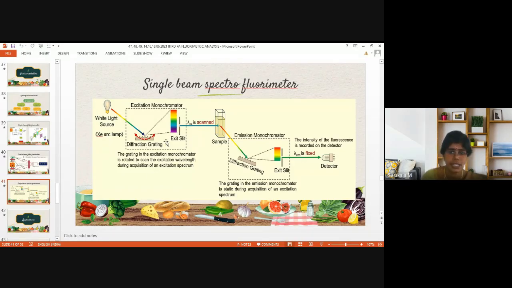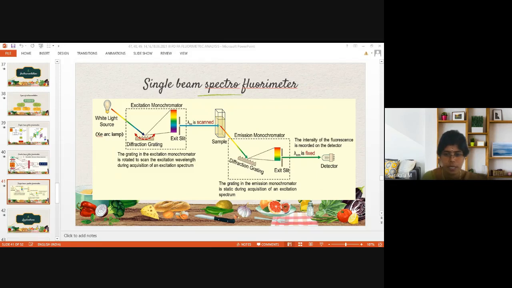So the excitation monochromator selects higher energy radiation, so the wavelength will be low here, whereas the emitted light will have longer wavelength and lower energy. How does it have lower energy? Some energy has been lost by the molecule at the excited state. That is the concept. And this kind of fluorescence, where the lambda max of absorption and the emission lambda max vary, is called Stokes fluorescence.